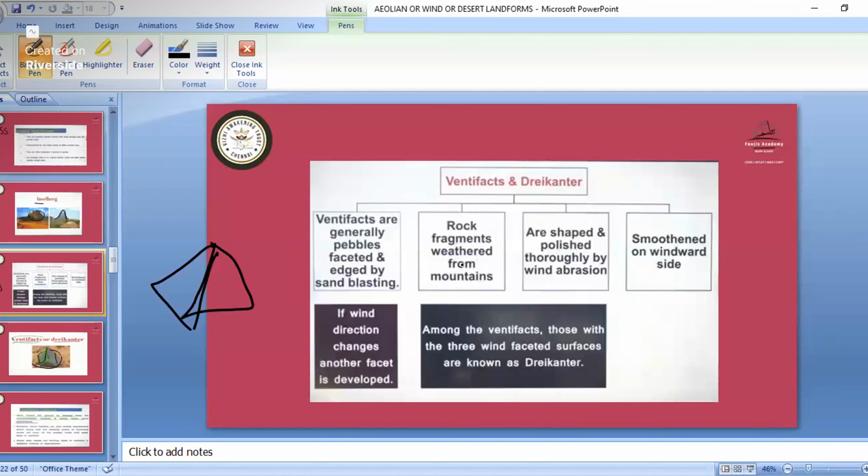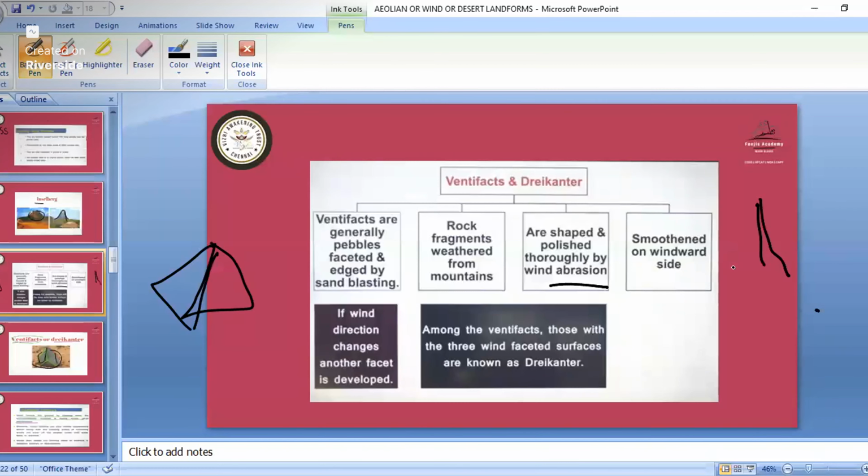So, rock fragments weathered from the mountains are shaped and polished by wind abrasion. Now at the windward side, what has happened? It has become smooth. Now when the wind direction changes, the other side starts breaking fast. So what is happening when those sharp edges are on the ventifax?